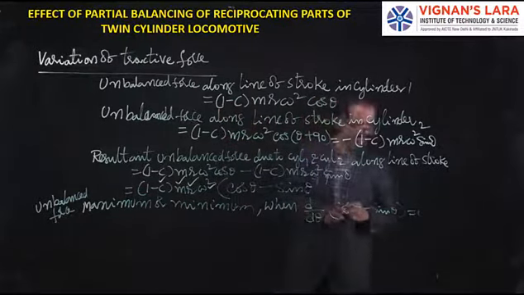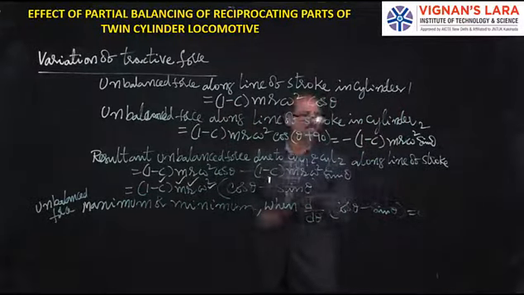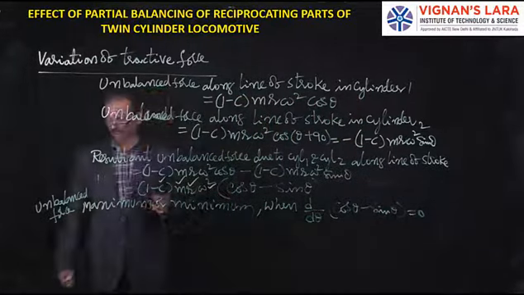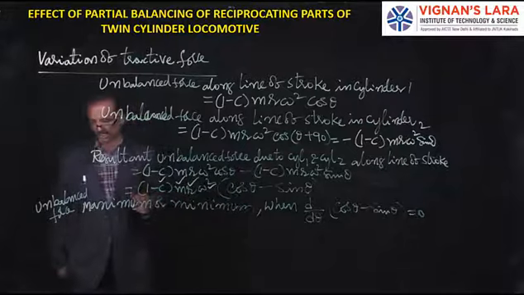Then at the corresponding theta value, you will have the unbalanced force either maximum or minimum.